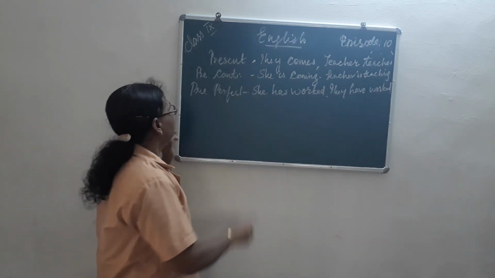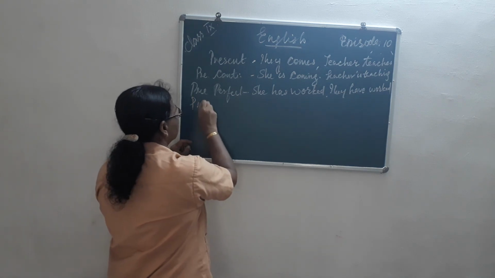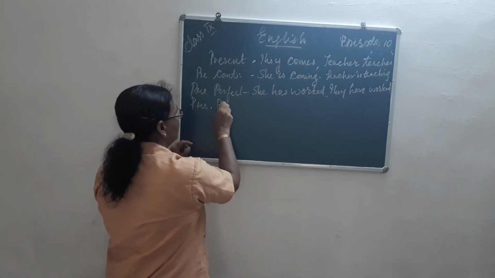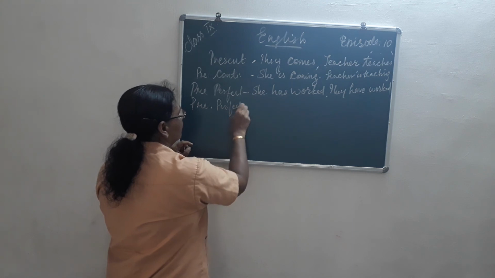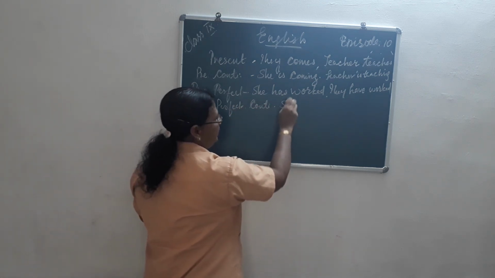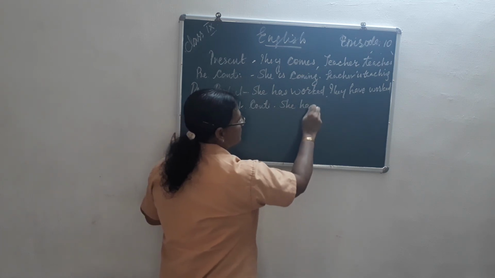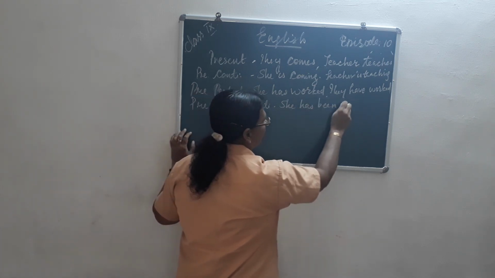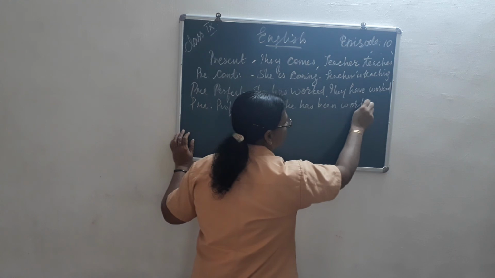Clear? Now coming to the next one, present perfect continuous. She has been working.